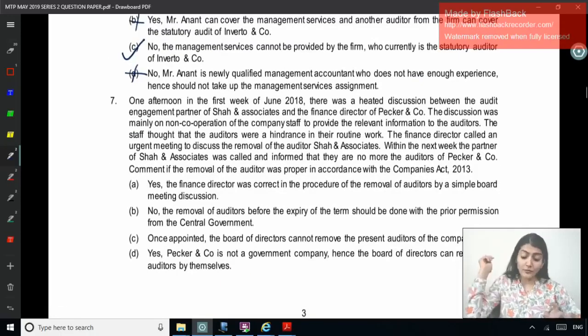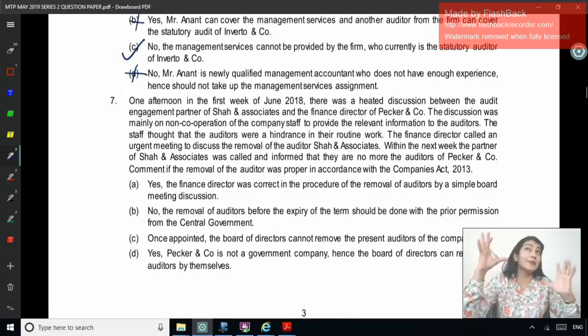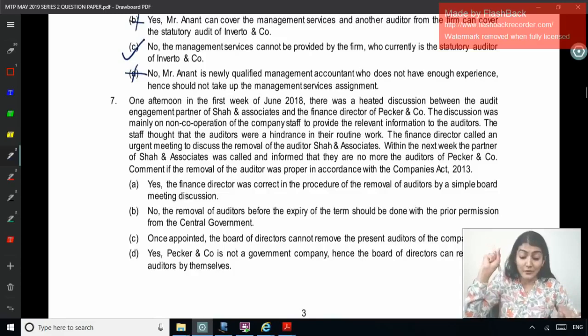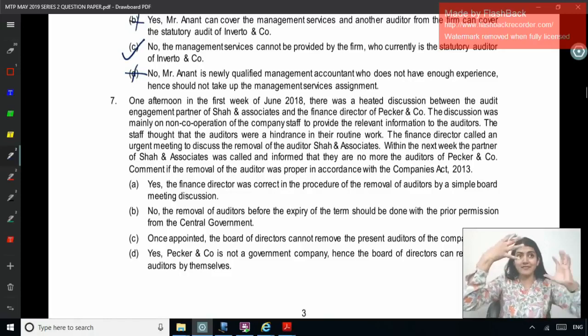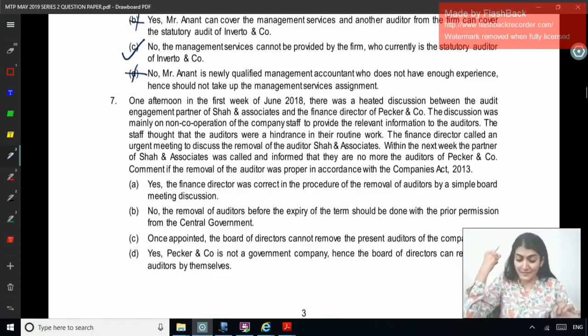Question number 7. One afternoon in the first week of June 2018, there was a heated discussion, as if they are writing a story. So somewhere say 3rd, 4th of June, there was a heated discussion between the audit engagement partner of Shah and Associates and the finance director of Pecker and Company. The discussion was mainly on non-cooperation of the company staff to provide the relevant information to the auditors. Probably you can visualize such a scene which you would have experienced during your articles.